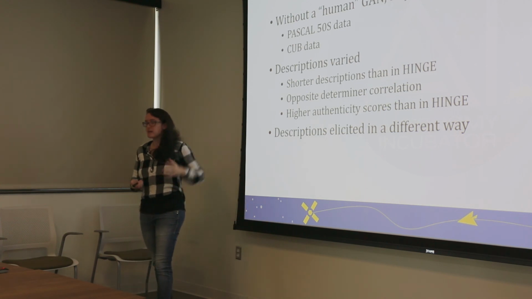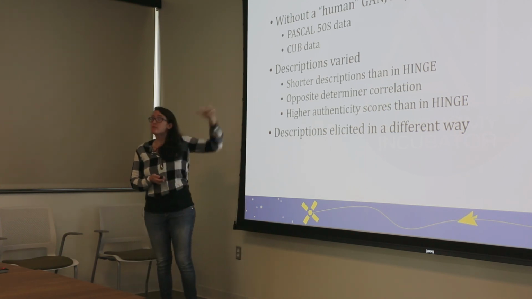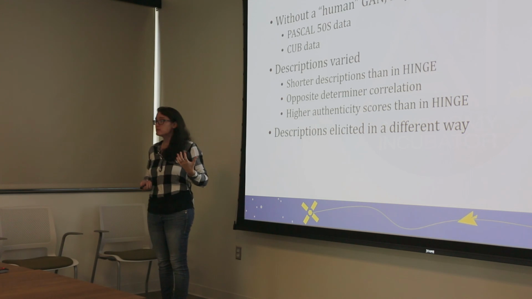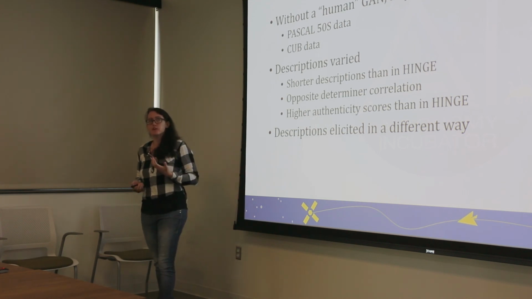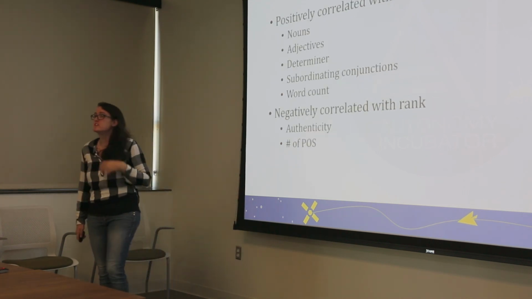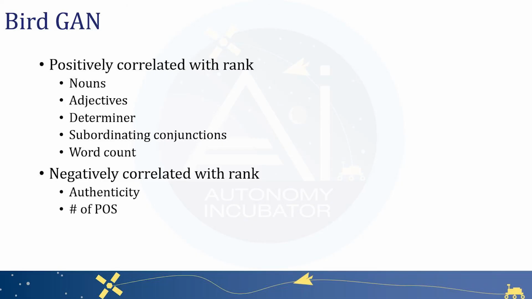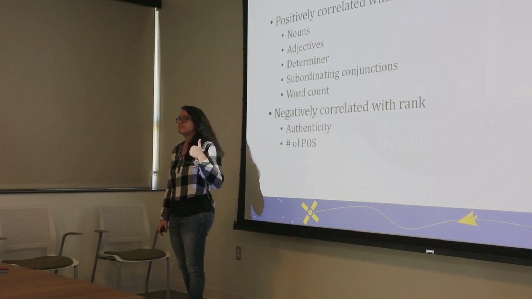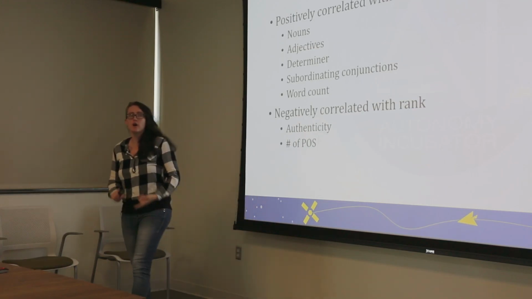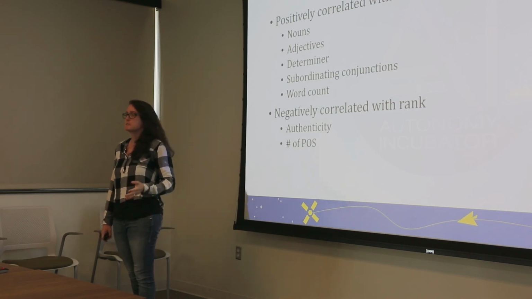So because of that, because we're seeing different linguistic features, but we still want to know what goes into making a good image, we dove in a little deeper into the BirdGAN itself, into the cont'd data set that provided the descriptions for the BirdGAN. In analyzing this data, we found that positively correlated with rank were the linguistic features of more nouns, more adjectives, more determiners, more subordinating conjunctions, and a higher word count. Negatively correlated with rank were authenticity scores and number of parts of speech.